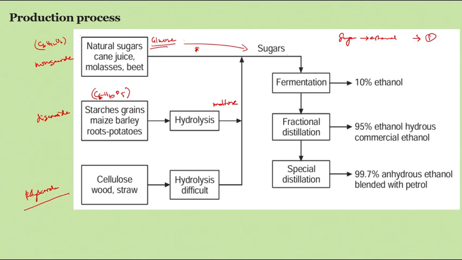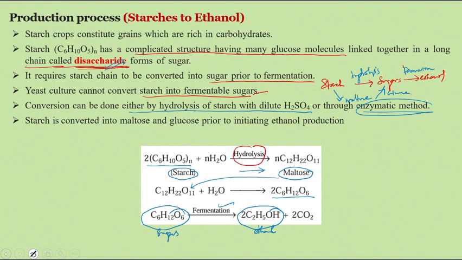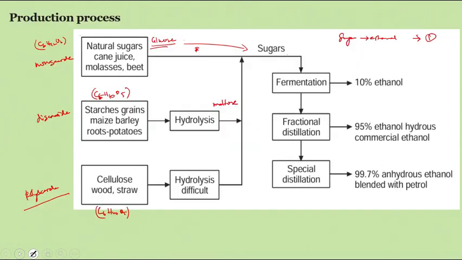So polysaccharide is cellulose. This has the same structure, C6H10O5, but there is a difference in the chain structure. Starch can be represented as n into C6H10O5, and cellulose as 2n into C6H10O5. This can undergo hydrolysis in the presence of an acid, that is H2SO4.